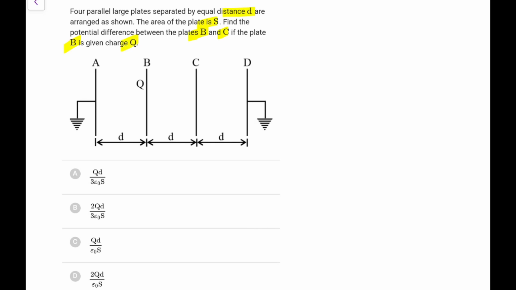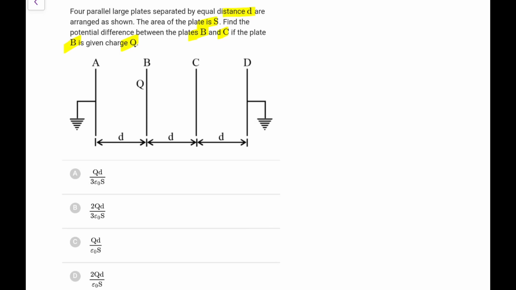Okay. So now what you have given? You have given B a charge Q, and the rest of the outer ones are, you can say, earthed. So in the typical case, we would have Q by 2 and Q by 2 here, but because of being earthed, these will definitely become 0. So these two will go to ground for sure.